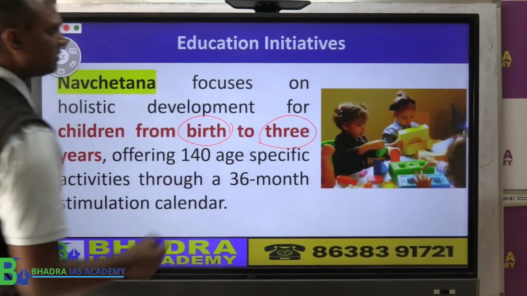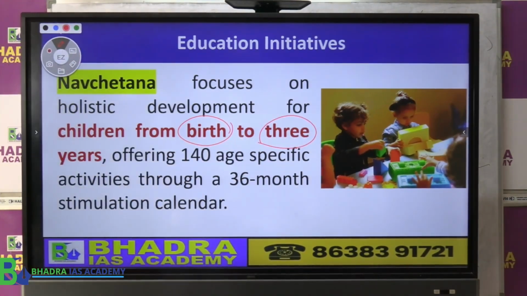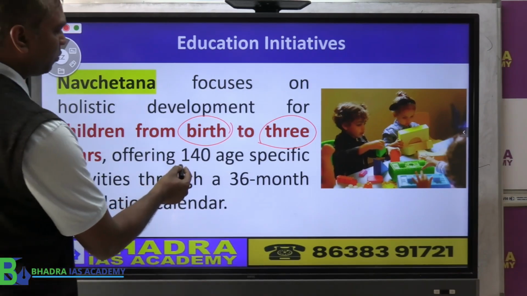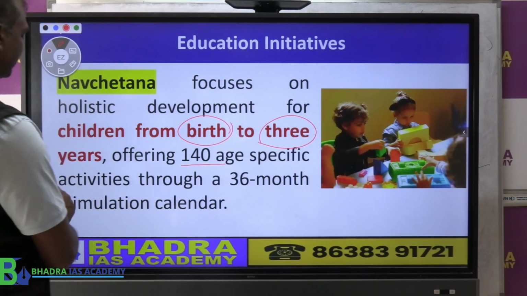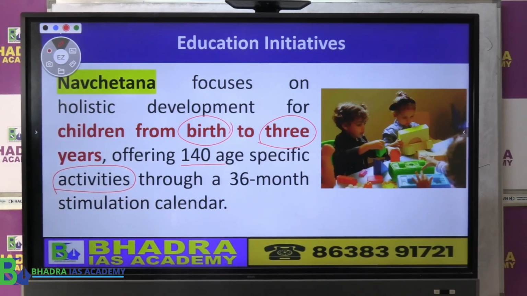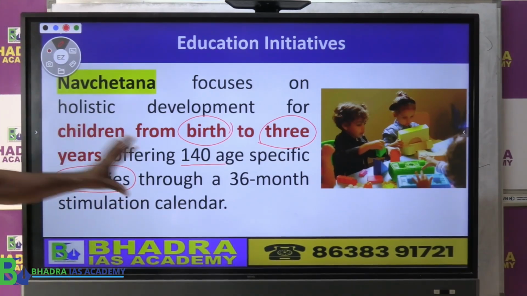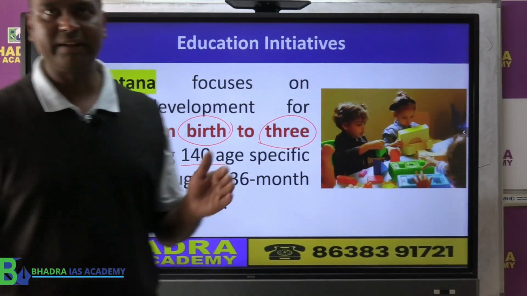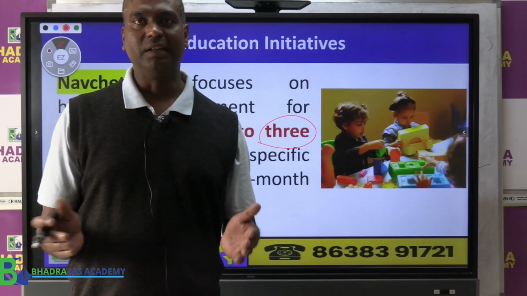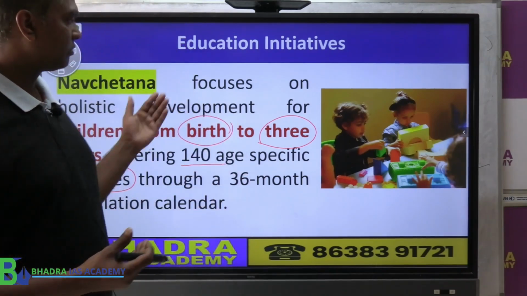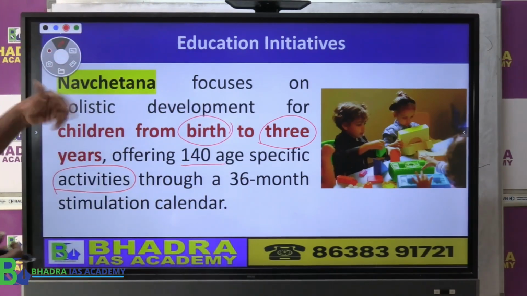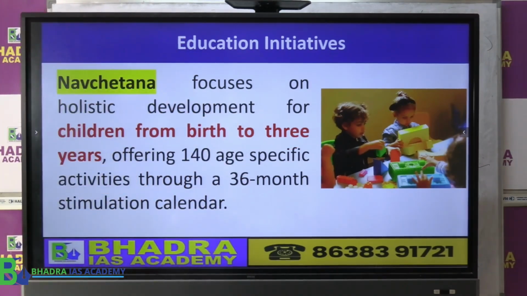That means we can say 0 to 3 year is the coverage focus of this particular program called Navachetna. इसमें क्या होता है? They are offering about 140 age specific activity. So it is basically a 3-year का program covering from 0 to 3 year. Children are supposed to learn certain things during this period also.